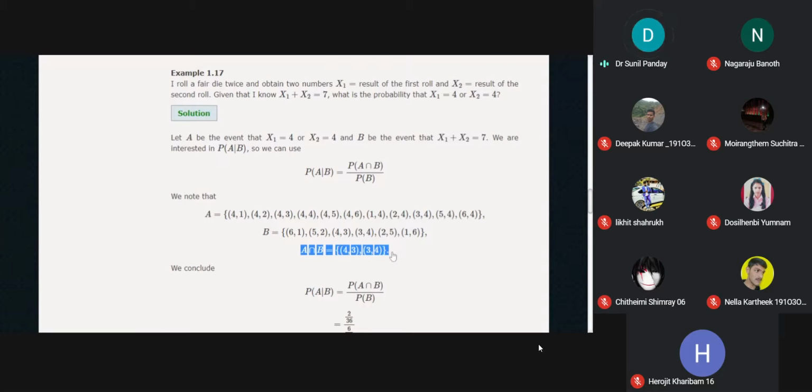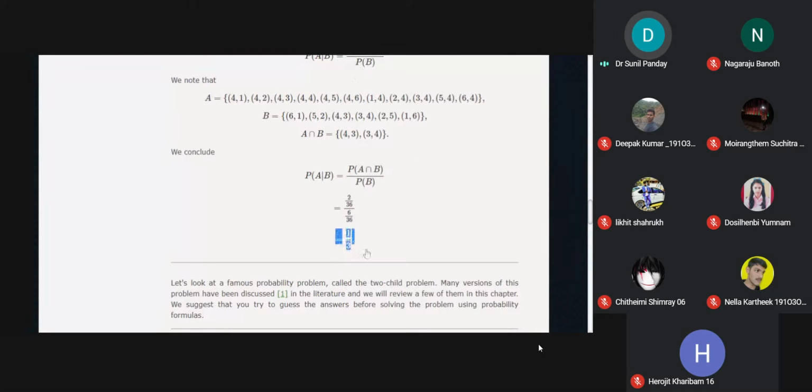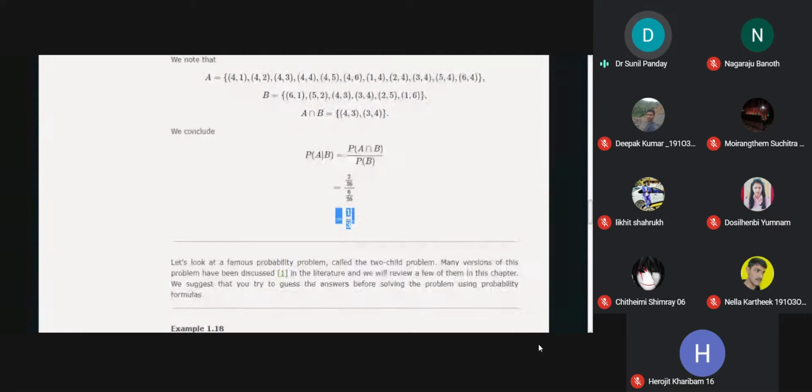So we have already identified both events A and B, and now we calculate A intersection B. These are the A intersection B. Again, in the throwing of two dice, all outcomes are equally likely, so the probability of A intersection B is 2 by 36. B has 6 mutually exclusive events, so the probability of B is 6 by 36. We substitute all these values in this formula, and we get the probability of A given B is 1 by 3.